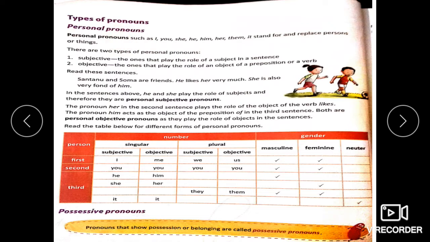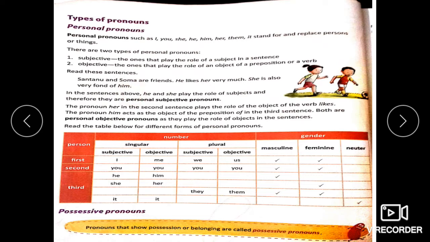Personal pronouns may be divided into two, subjective and objective. Now, personal subjective pronoun is that which works as a subject in a sentence, and personal objective pronoun is that which stands as an object or which plays the role of an object in the sentence. Let me explain you with examples. Shantanu and Shoma are friends. He likes her very much. She is also very fond of him.